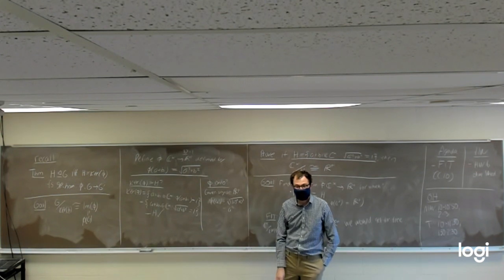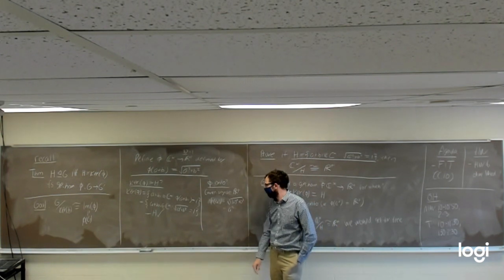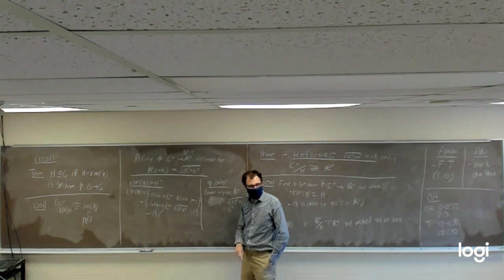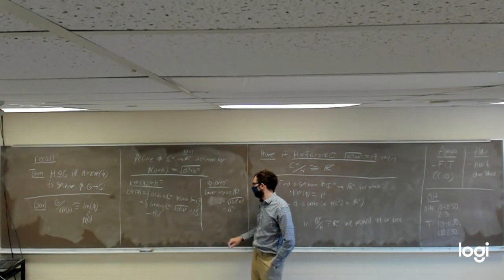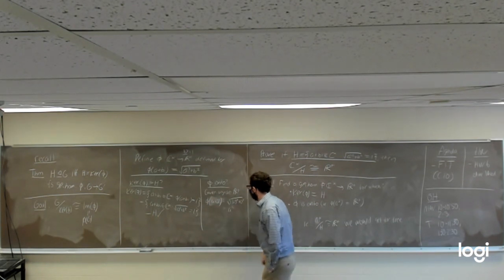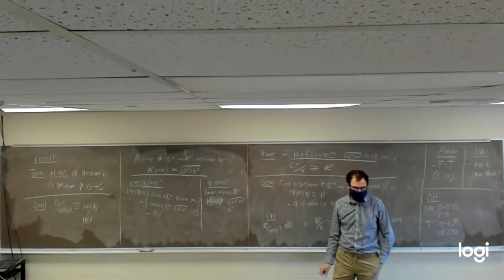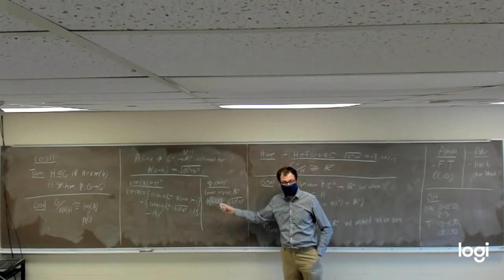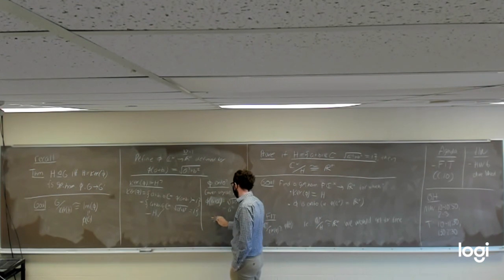Phi of A plus 0i is just going to give us A. And since every positive real number gets mapped to by something, that's going to tell us phi is onto.